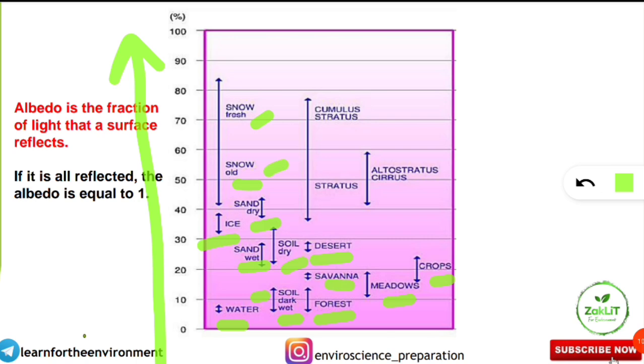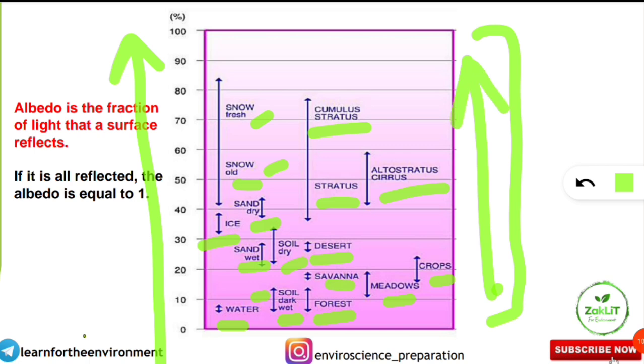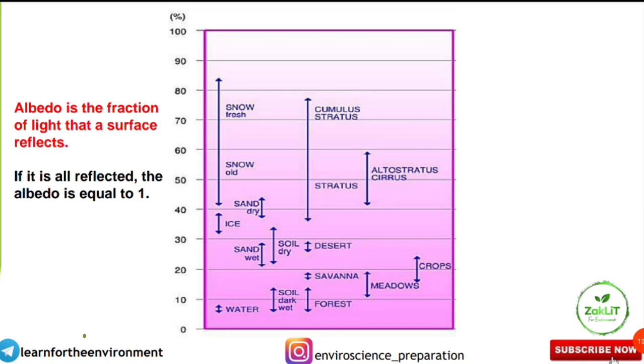Next are the clouds: cumulus stratus has the maximum albedo compared to alto stratus and cirrus. Different types of clouds are given. This table shows the increase in albedo from water to fresh snow, which has the maximum albedo, around 70 to 80%. I hope you have noted down and learned this. Let's move on to the next important concept.